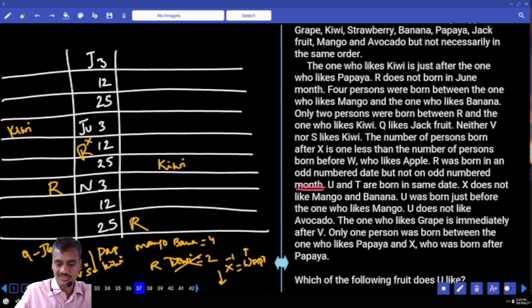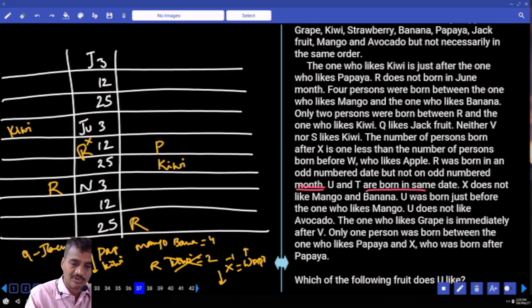And 4 persons between mango and banana, and next one. Now U and T were born on the same date. X does not like mango and banana.